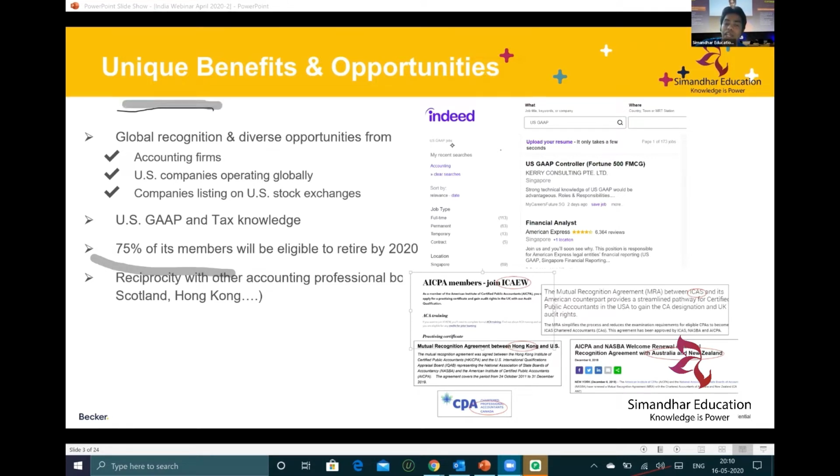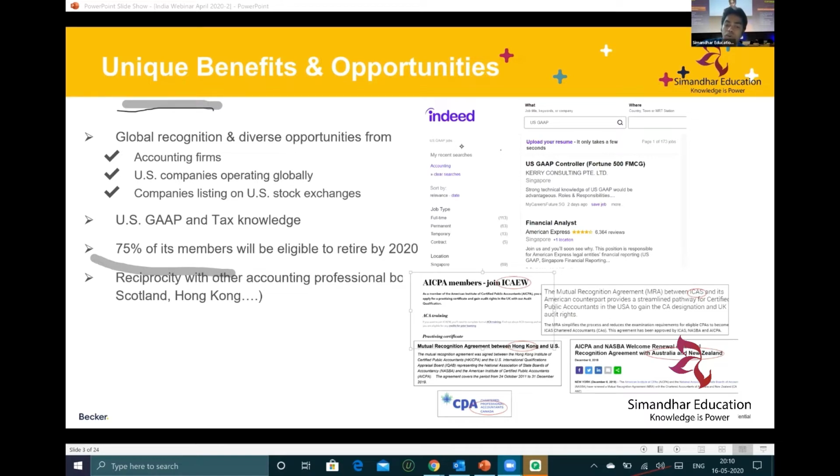Now AICPA has MOUs with all the countries majorly which are dominant in accounting, like Australia, New Zealand, Singapore, UK. So these are all the countries where the US CPA is accepted and is considered equivalent, right? There are reverse MOUs being signed up. So that's why the opportunities for CPAs are more.